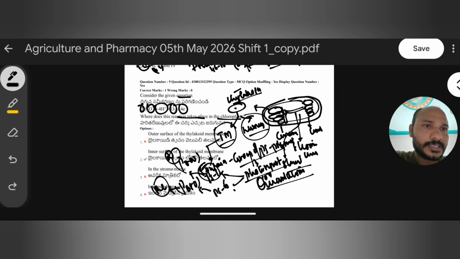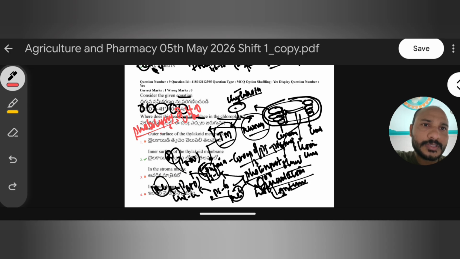Each photosystem is again made up of two important components: one is the reaction center and the other is LHC, or we can also say antenna. The reaction center is always made up of a single pigment, chlorophyll A, but the LHC is made up of hundreds of pigments other than chlorophyll A. Okay, fine. All these are the important structures on the thylakoid membrane. Now coming to the lumen, what happens we will discuss. In the lumen of the thylakoid, a very important process occurs, that is photolysis. So photolysis of water generally occurs in the lumen of the thylakoid.